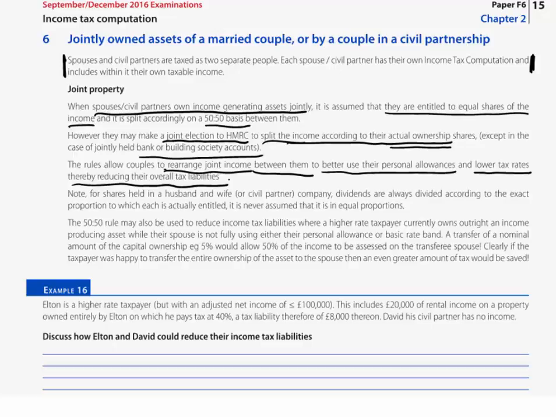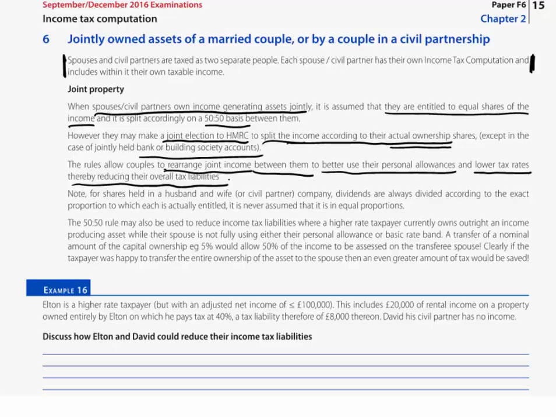Now then, what we'll do is have a little look at a little made-up example that will illustrate the beneficial use of this election and the circumstances in which it would be advisable, and how we can then establish easily the tax saving that may be achieved from such an election being made.